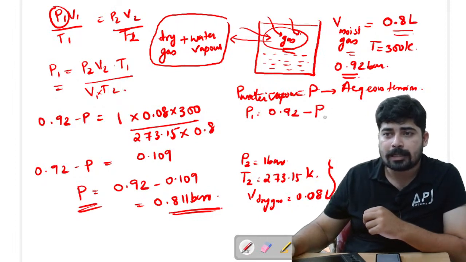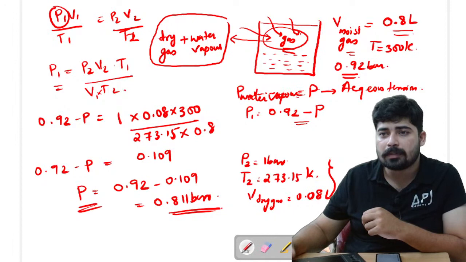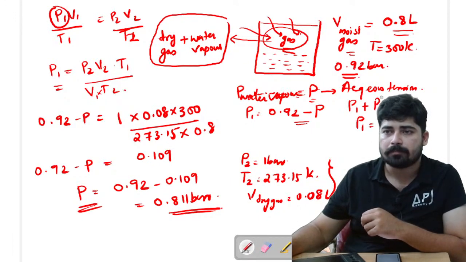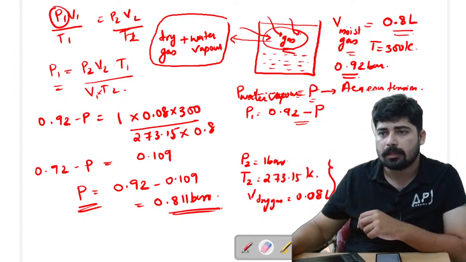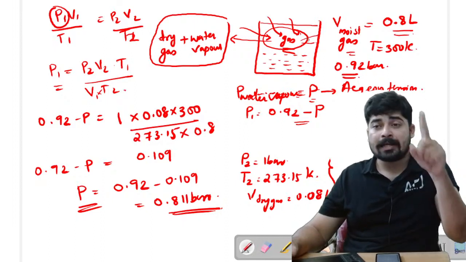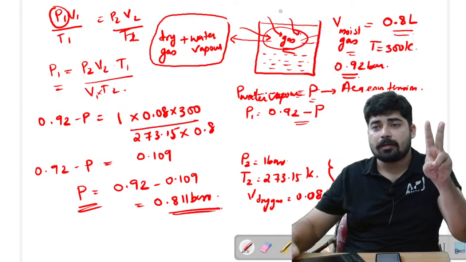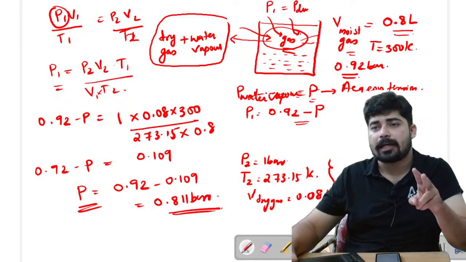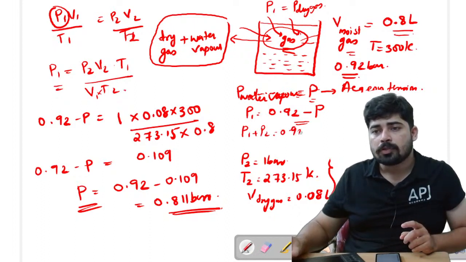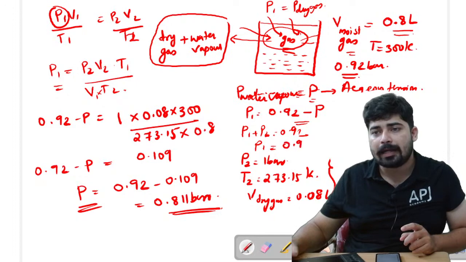We have to subtract from it the aqueous tension, that is P. Let me write it here. There are two gases, one is the dry gas, the other is water vapor. P1 is the pressure of dry gas and pressure of water vapor is P, and we know that P1 plus P is equal to 0.92. So P1 is equal to 0.92 minus P.